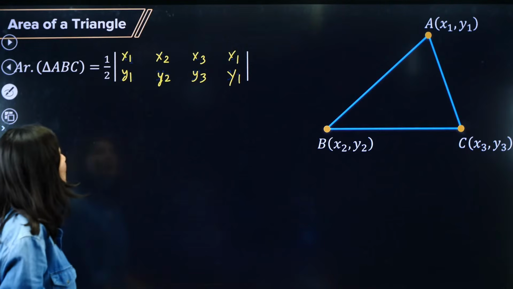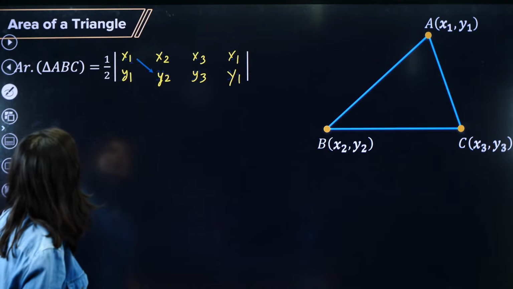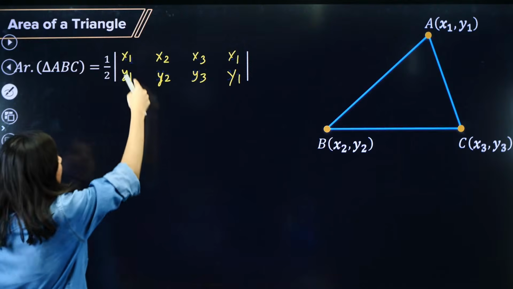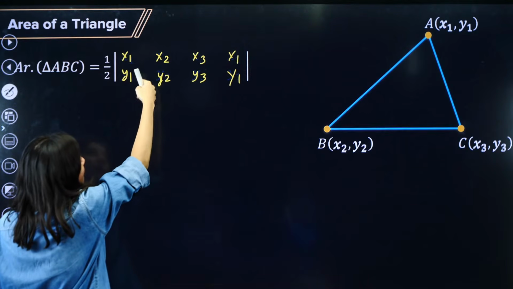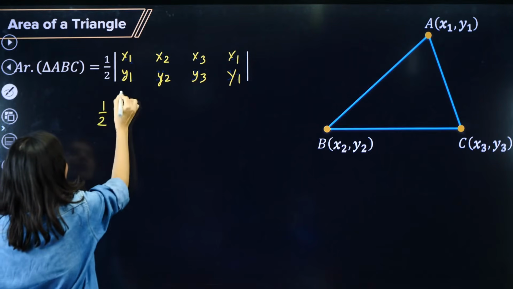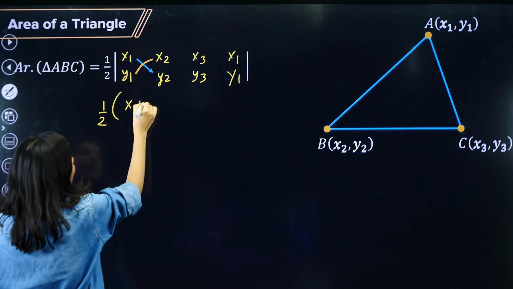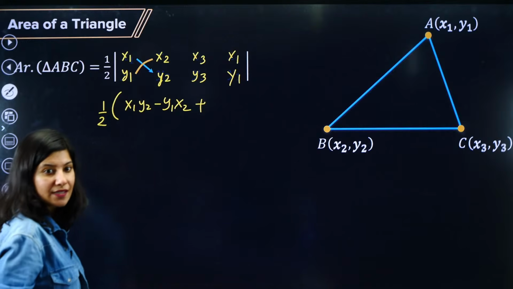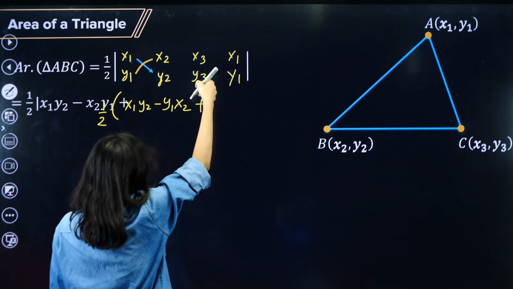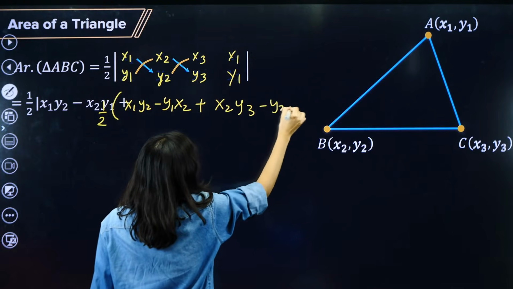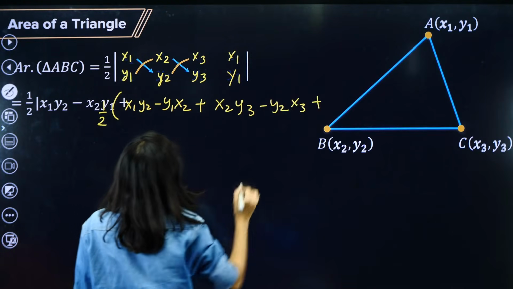Now what you need to do is crisscross. Have a look: x1 y2 minus y1 x2, plus, now next, again x2 y3 minus y2 x3, plus.